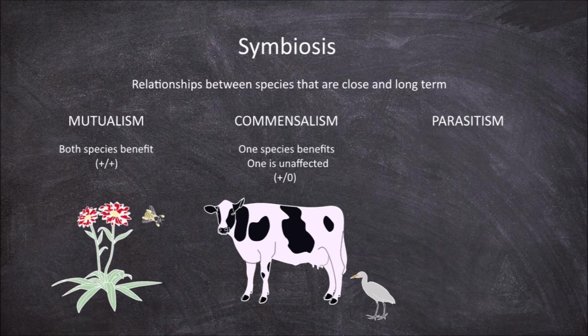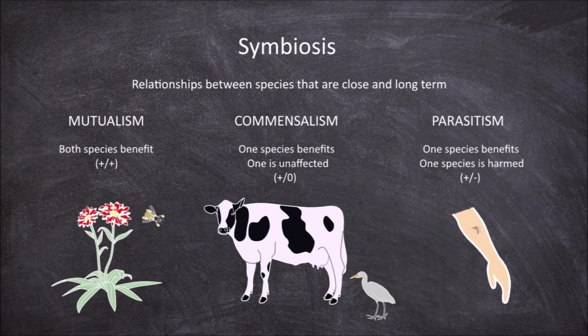The last type of symbiosis is parasitism. Parasitism is the form of symbiosis where one species in the relationship benefits and the other is harmed by the relationship. It is a positive-negative interaction. One example of parasitism is seen between female mosquitoes and humans.